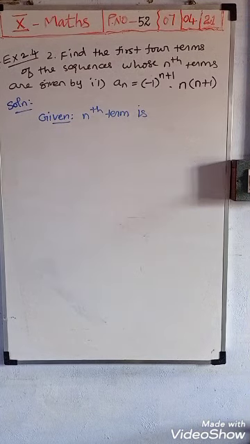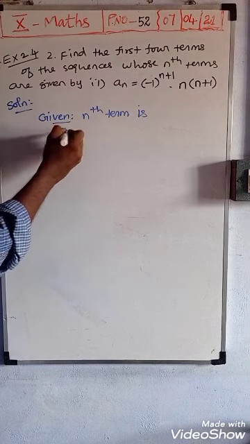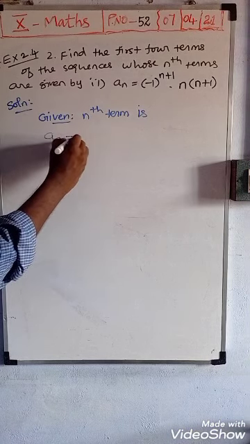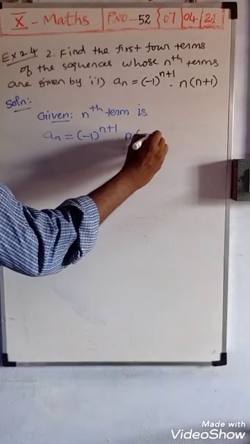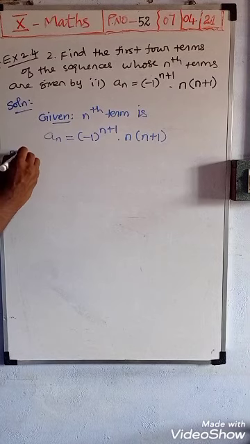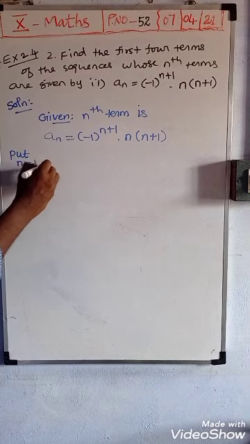See next, second point. Next we want to find the first 4 terms of the sequence whose nth term is an is equal to minus 1 power n plus 1 dot n into n plus 1. Dot means multiplication is the meaning. So see solution. First instead of n you substitute 1. Put n is equal to 1.